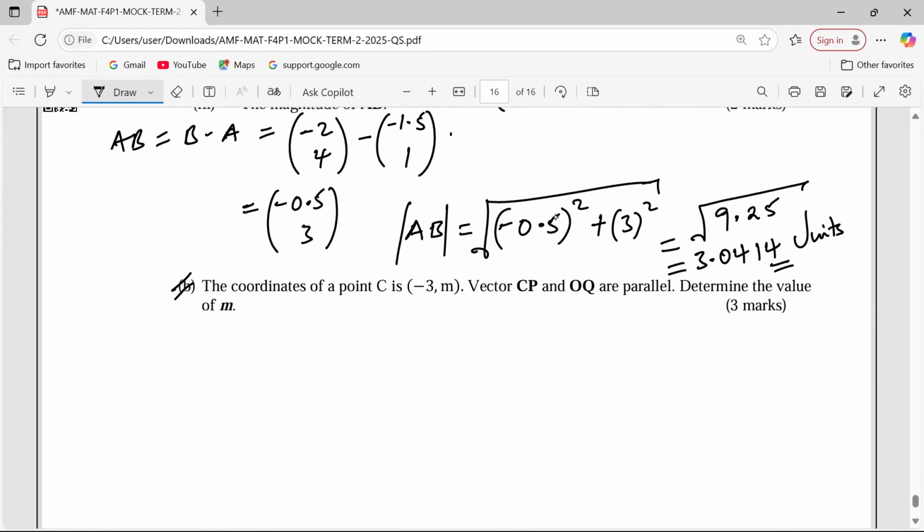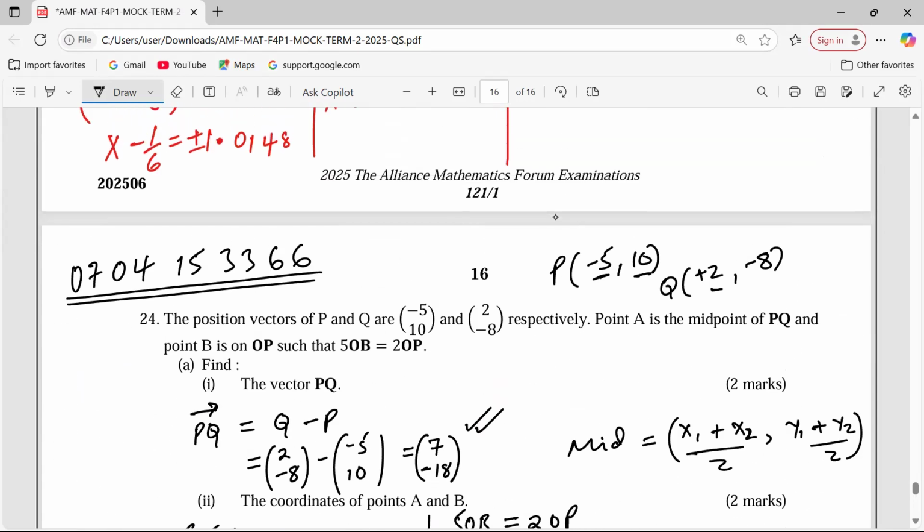The coordinates of point C, which is negative 3m. Vector CP and OQ are parallel. Determine the value of M. Let's get vector CP first. Where is P? Here.